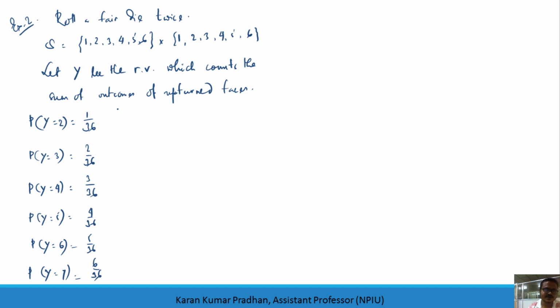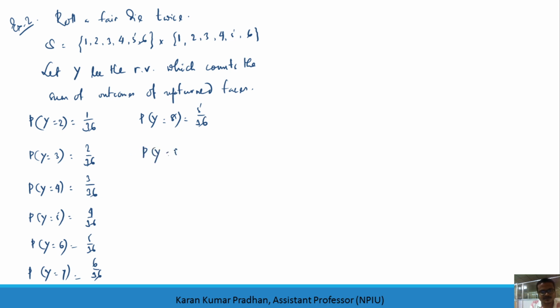So let's look at 7, which corresponds to (1, 6), then (2, 5), (3, 4), (4, 3), (5, 2) and (6, 1). So there are 6 outcomes which are favorable to getting the sum as 7. Now if I go for the probability that y equals 8, you can go back, it will be 5 out of 36.